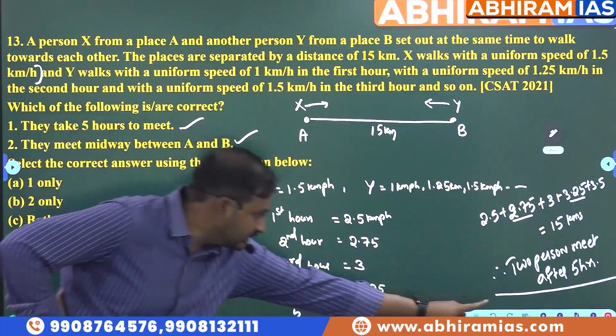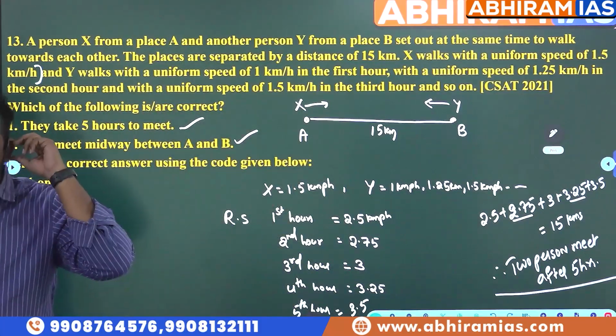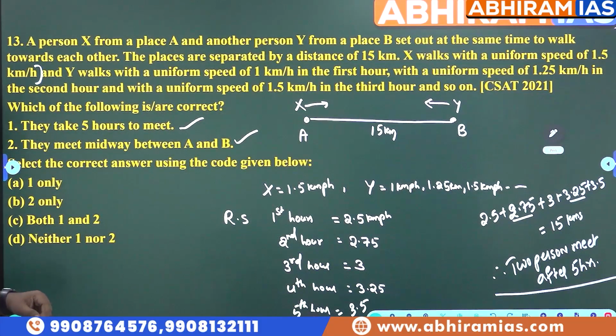Right. After writing this, write down: X travels for 5 hours to meet Y. Therefore, distance covered is equal to 5 into 1.5.